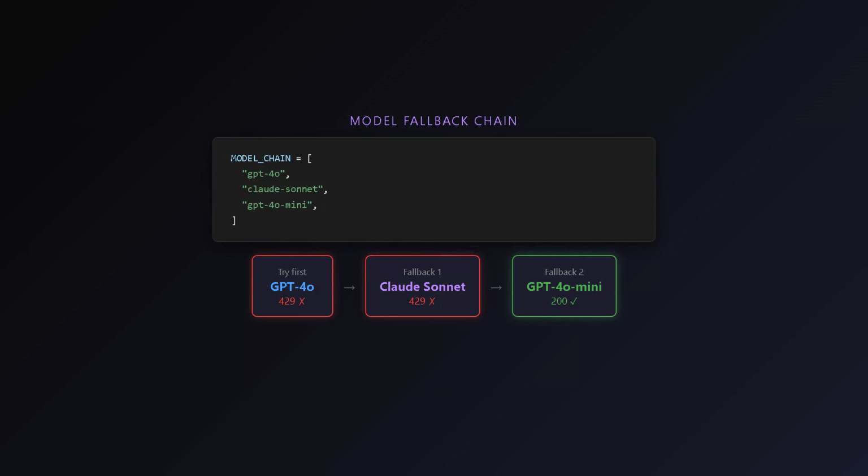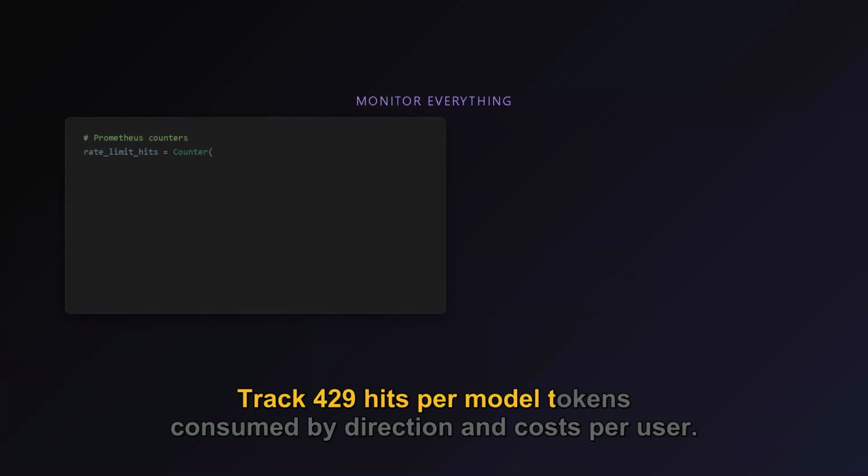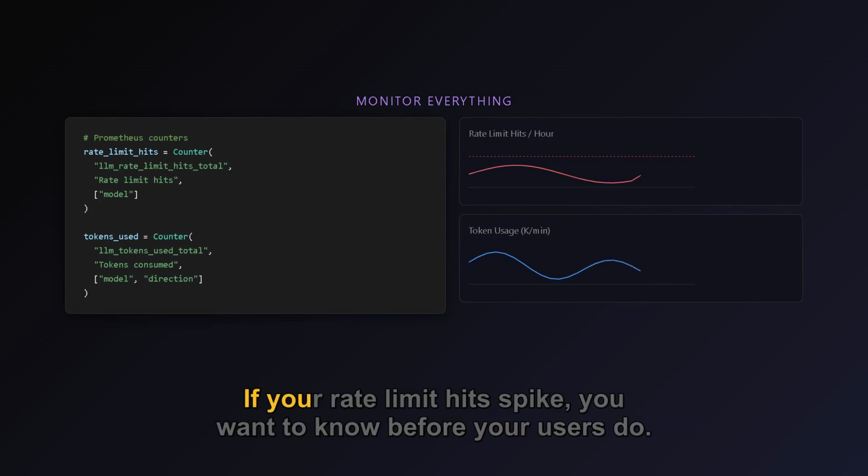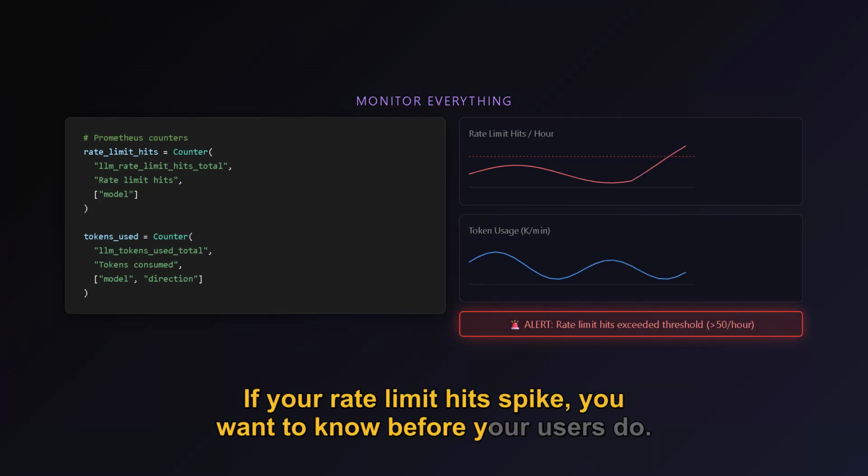Monitor everything. Track 429 hits per model, tokens consumed by direction, and costs per user. Use Prometheus counters and set alerts. If your rate limit hits spike, you want to know before your users do.